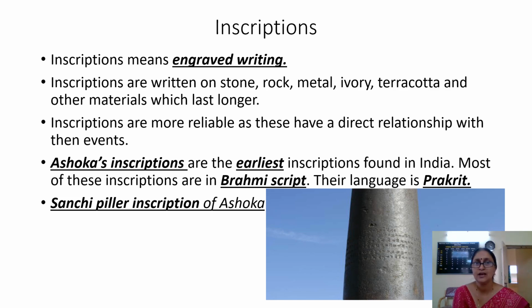For example, Ashoka's inscriptions are the earliest inscriptions found in India. The oldest inscription found in India is Ashoka's inscription. And most of these inscriptions are written in Brahmi script. Every language has its own script. For the Kannada language, it is the Kannada lipi.